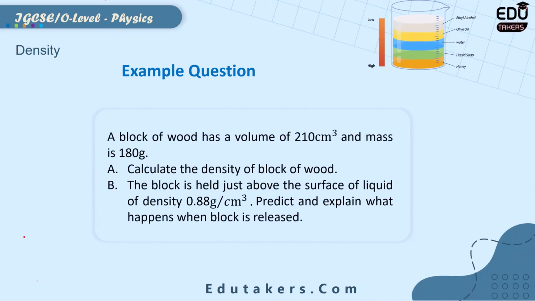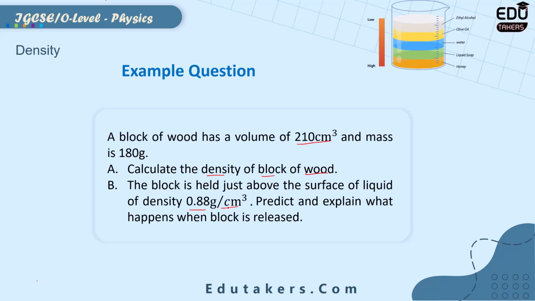Here is an example question. There is a block of wood whose volume is 210 cubic centimeter and its mass is 180 gram. Part A. Calculate the density of the block of wood. B. The block is held just above the surface of the liquid of density 0.88 gram per cubic centimeter. The density of the liquid is given. Predict and explain what happens when the block is released.